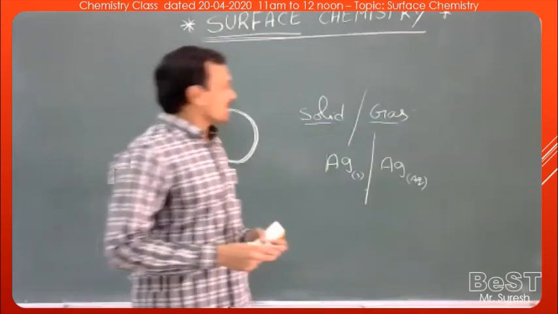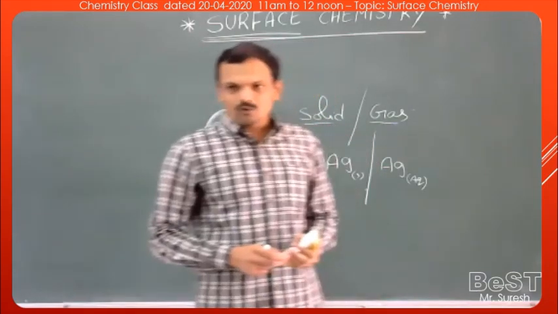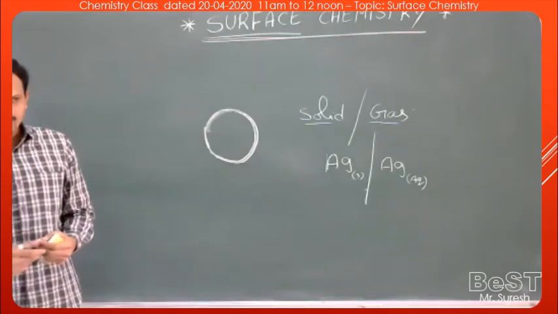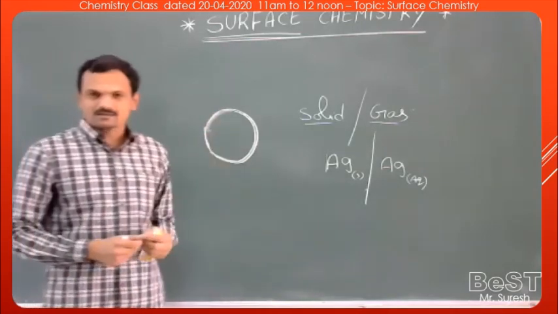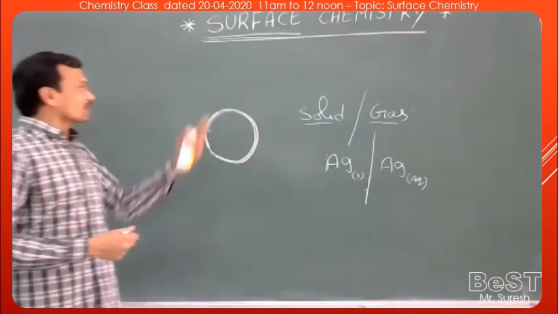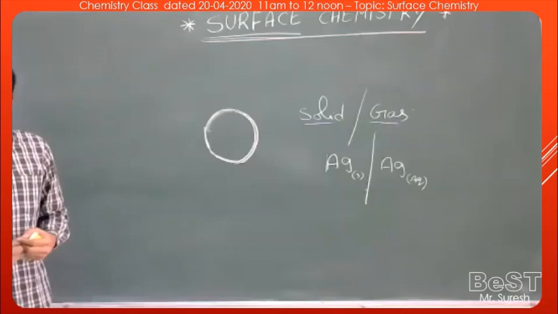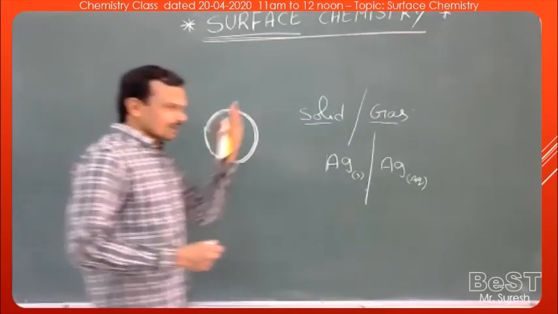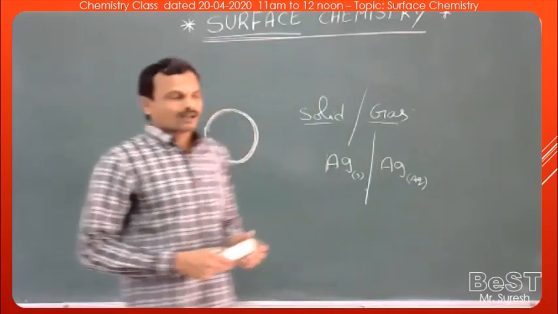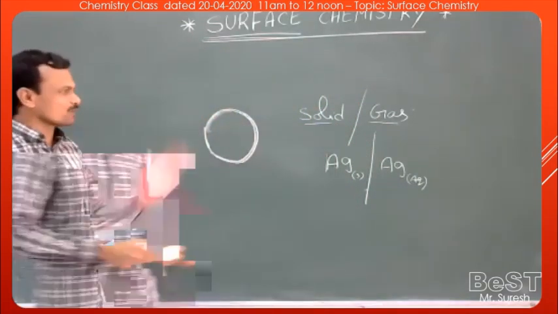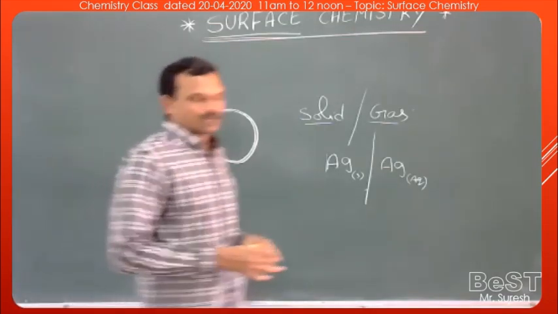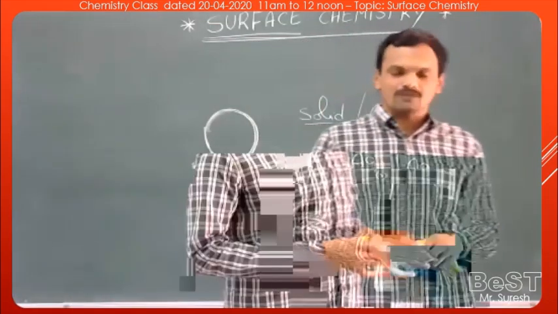One more example: electrode process. What are the chemical changes that we can observe during electrolysis? There is a discharge of metals or discharge of gases. All electrode processes are examples of surface phenomena. And what we learned first, catalysis, the catalyst: all catalysis processes are examples of surface phenomena. One more simple and best example: dissolution of a solid in a liquid.